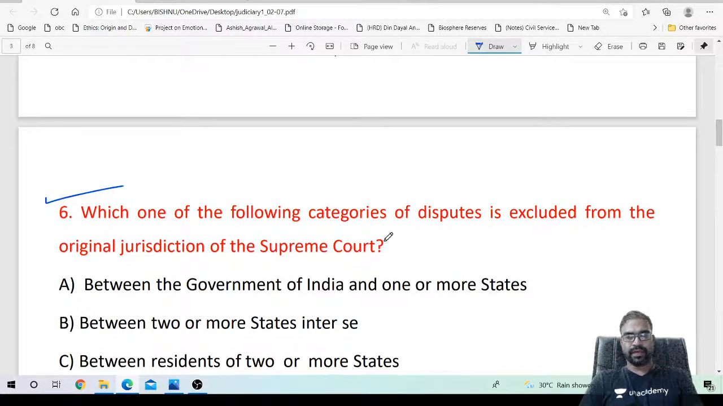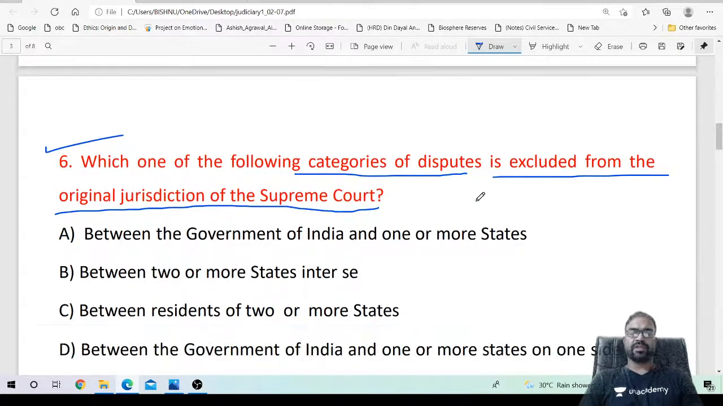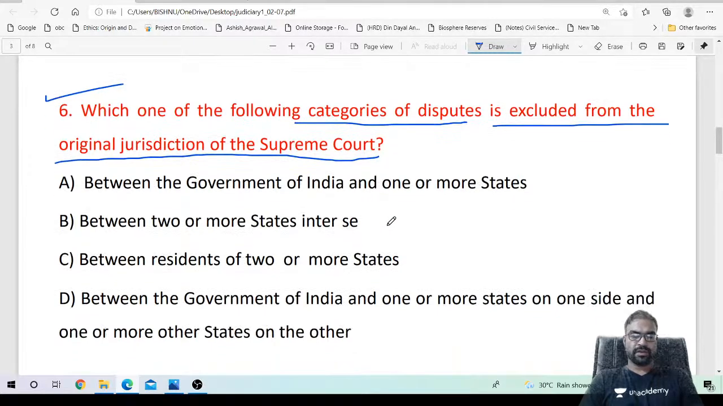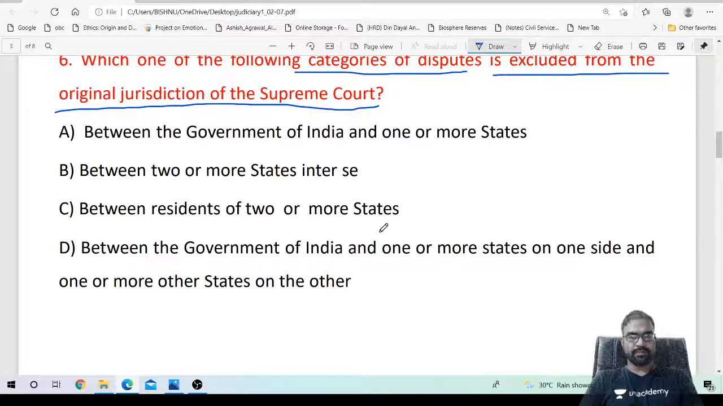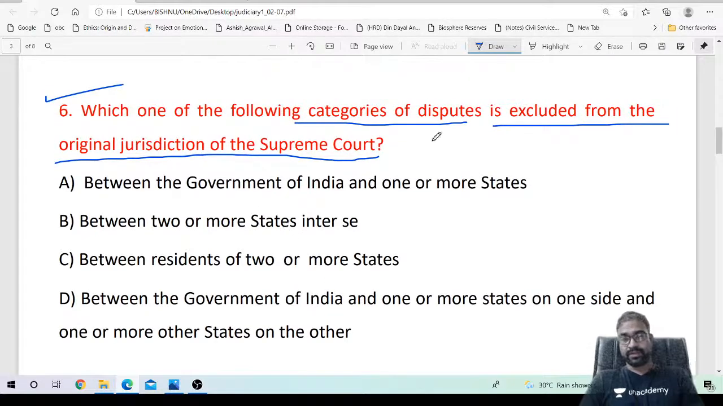Which one of the following categories of disputes is excluded from the original jurisdiction of the Supreme Court? First, the Supreme Court has different types of jurisdiction: original, advisory, appellate, constitutional, so various jurisdictions. So what comes under original jurisdiction? This is the question.